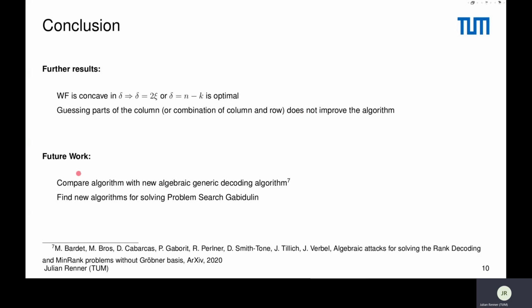Now, what are future works? The first one is that there was a new generic algebraic decoding algorithm proposed at the beginning of this year, and we did not compare our algorithm with that one. So this should be done. Another future work could be to find new algorithms to solve specifically this Search Gabidulin problem.